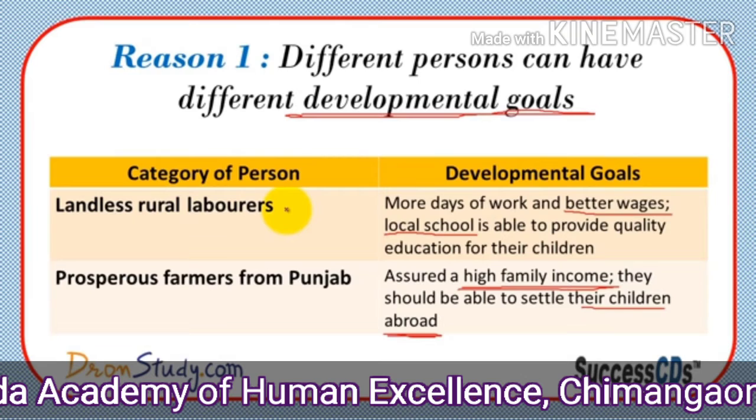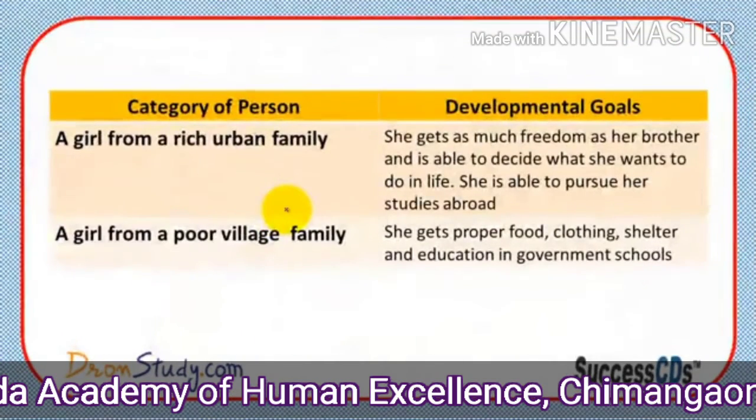So by this we can understand that every person thinks differently, and their developmental goals are different. These goals are not the same, they vary from one person to another. Another example we'll see, a girl from a rich urban family. Her goals are that she gets as much freedom as her brother and is able to decide what she wants to do in life. She is able to pursue her studies abroad.